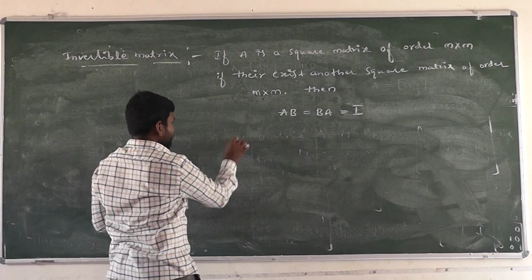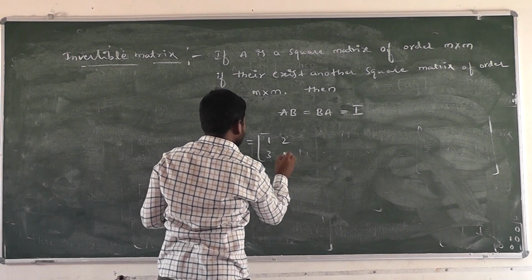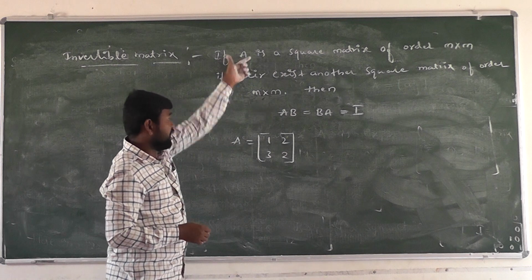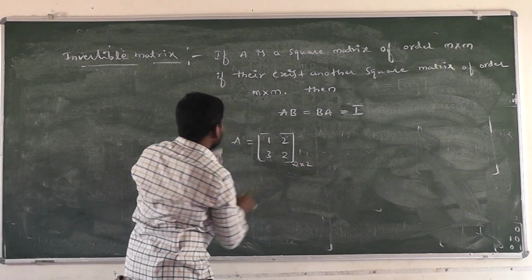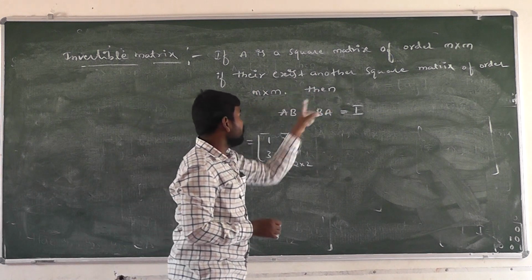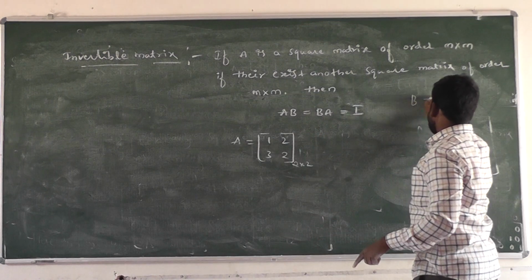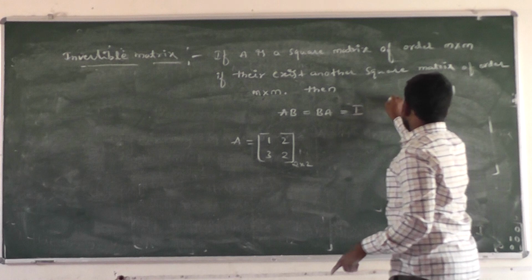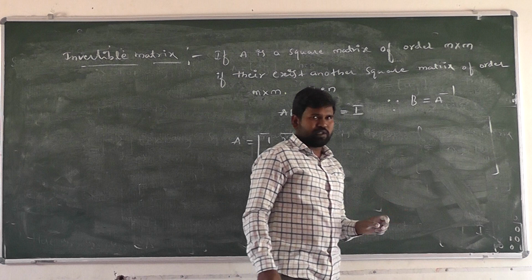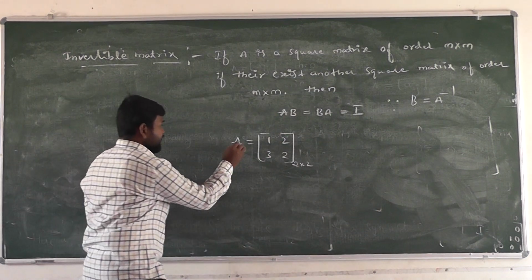invertible matrix. For example, A equals 1, 2, 3, 2. Here A is a square matrix of order 2 cross 2. If there exists another square matrix of order m cross m, then AB equals BA equals I. Here B is called the inverse of A. How to find A inverse? What is the formula here? A inverse equals adjoint A divided by determinant of A. Here A is equal to this one.